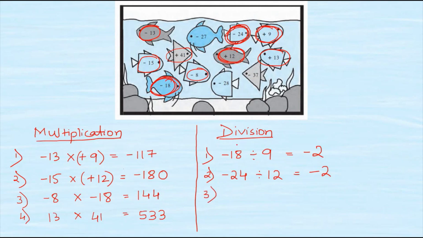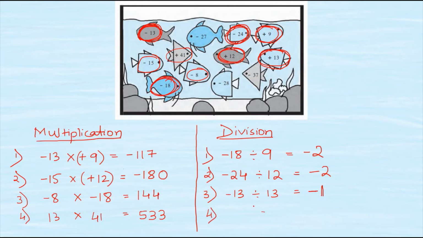The third pair, minus 13, see here the very first fish, and plus 13. So if I divide minus 13 and plus 13, the answer which I get is minus 1.